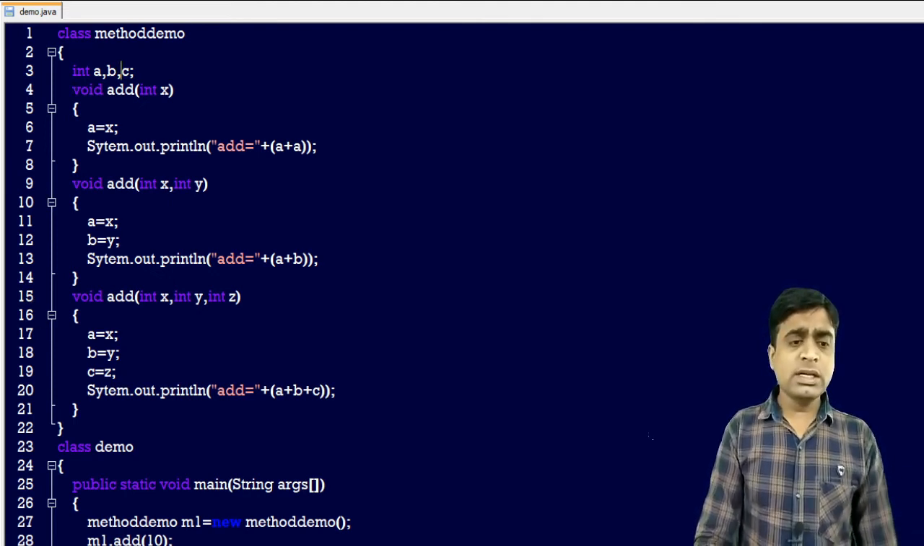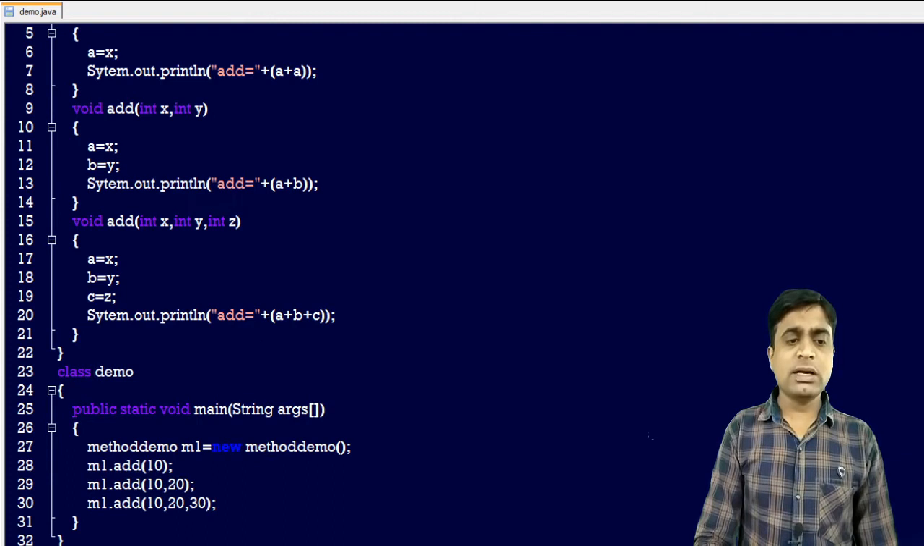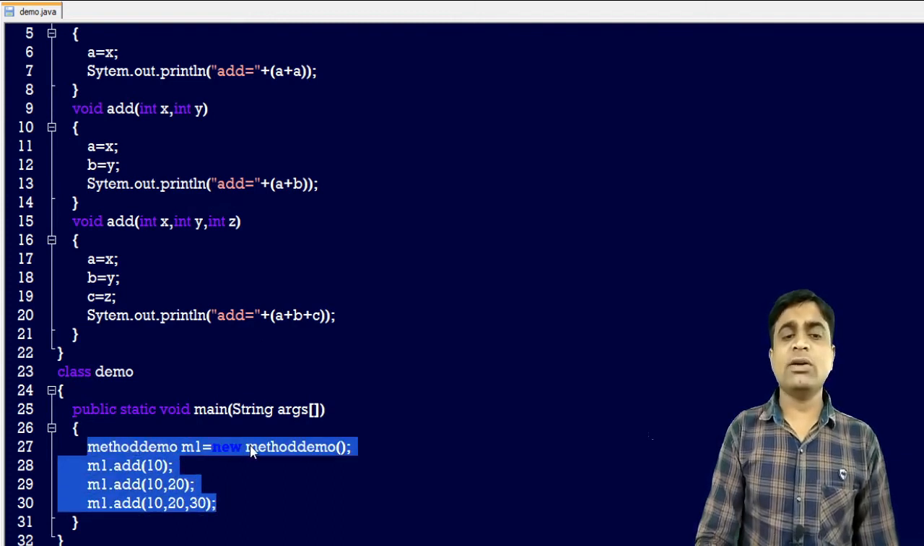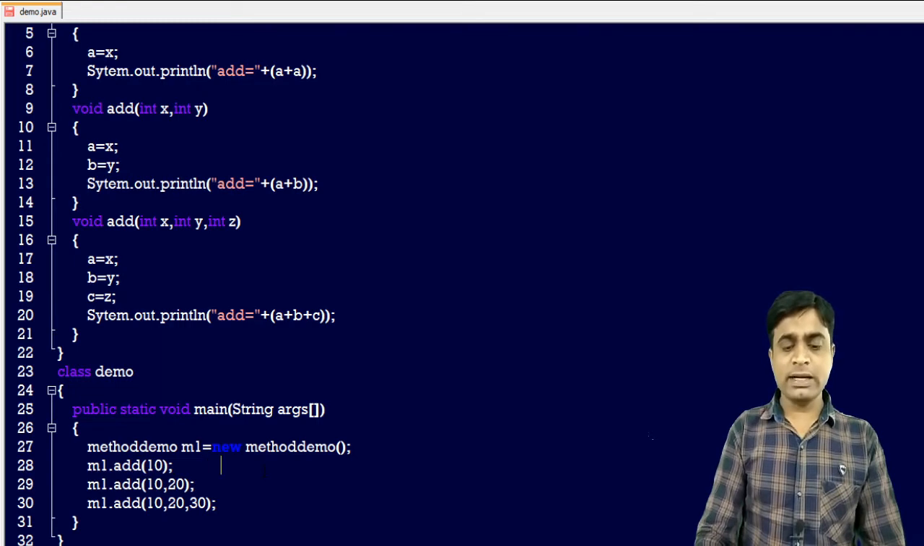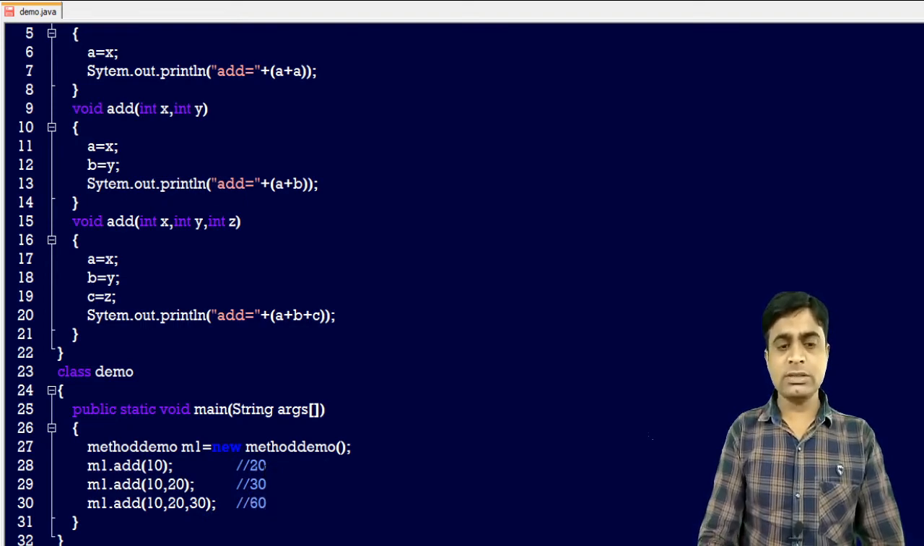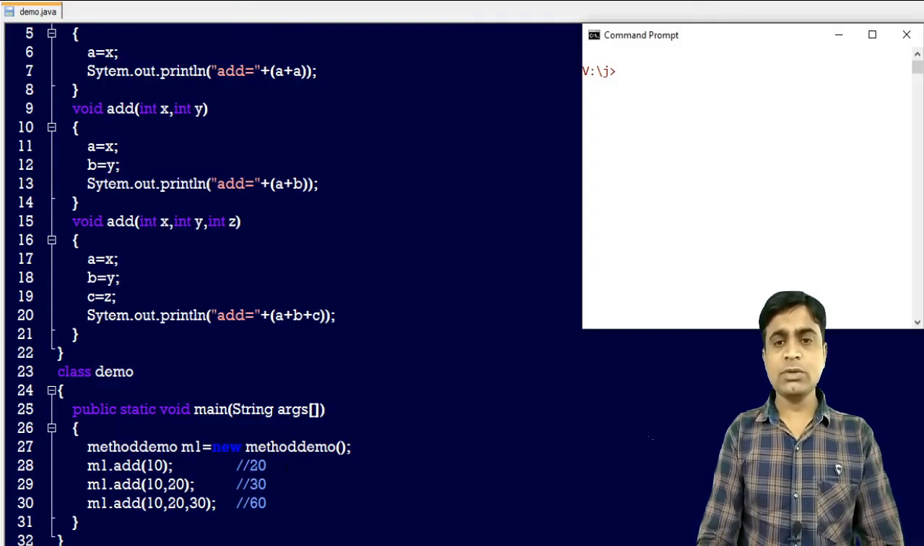Now how to call these methods? Using the object I have created, m1.add with one argument will call this one. If you pass 2 parameters, this will call this method, and if you pass 3 parameters, at that time this will call this method. So here I am just commenting this particular line. What will be the output, expecting the output here as 20. Now what will be the output of this particular method? That is 30. And what will be the output of this particular one? That is 10 plus 20 plus 30, that is 60.